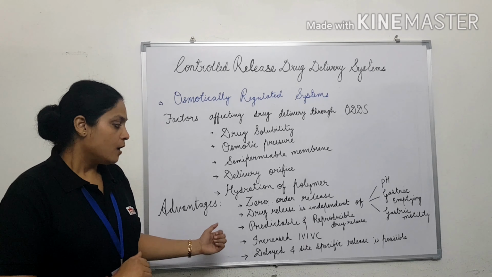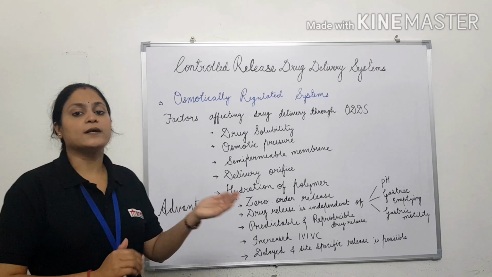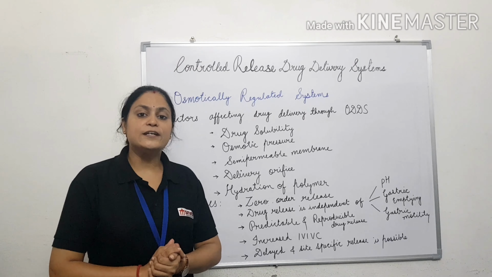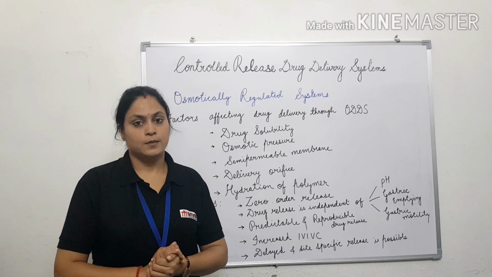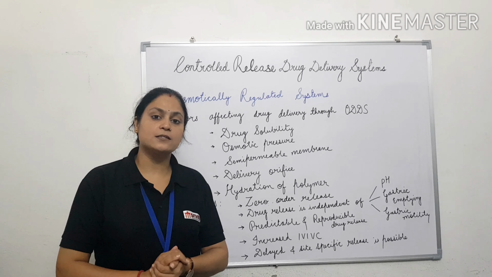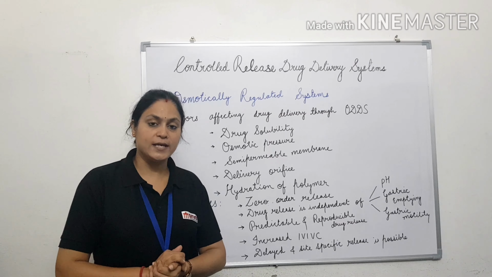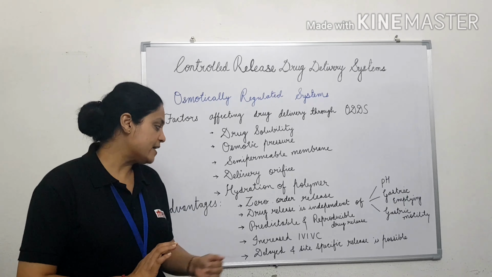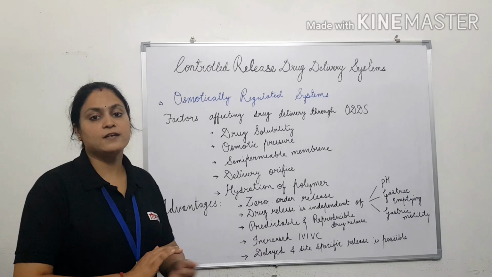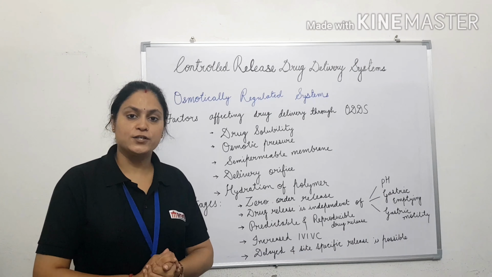In case of other controlled drug delivery systems, the in vitro, in vivo correlation data is not up to the mark. But with osmotic drug delivery devices, we get improved in vitro, in vivo correlation data.